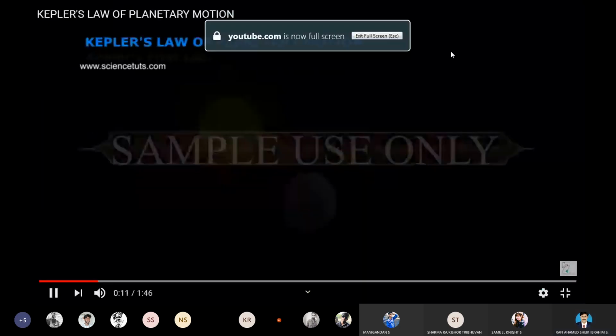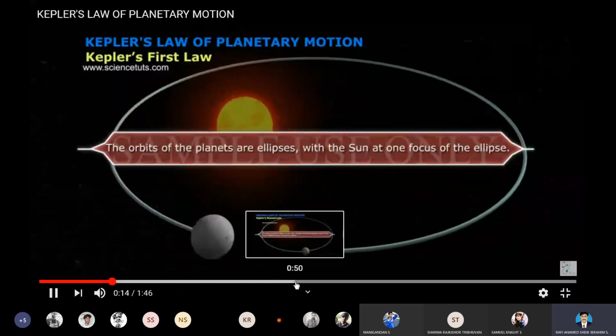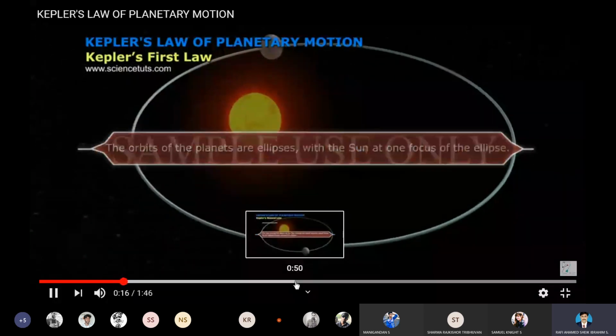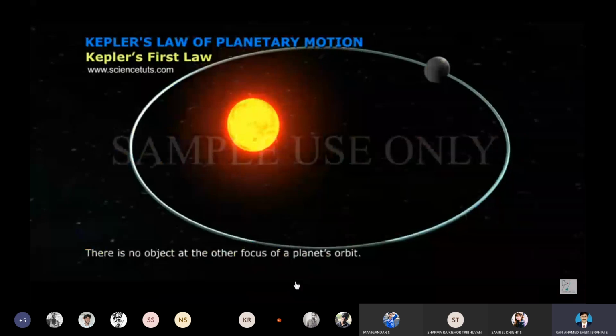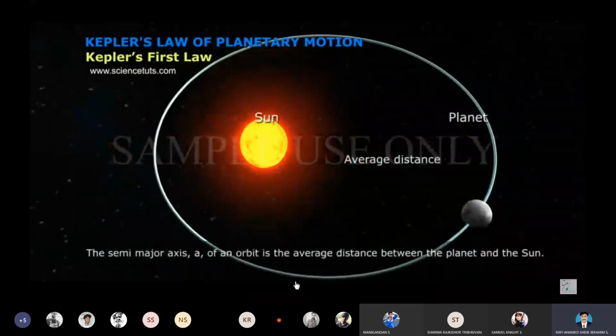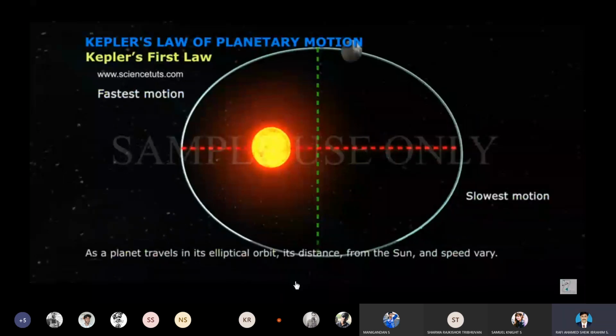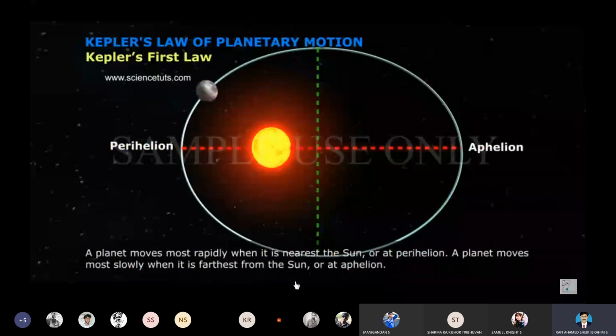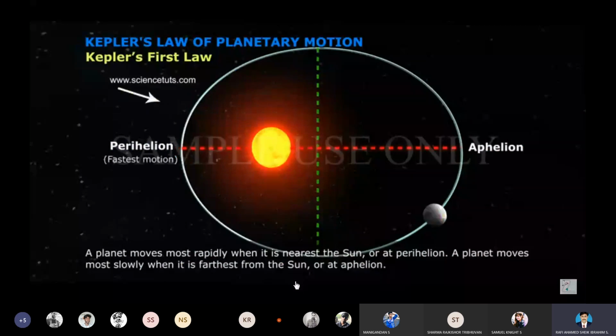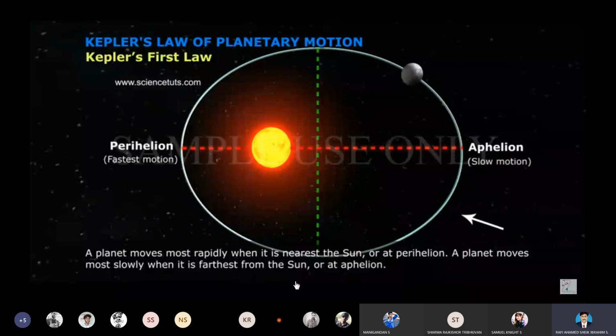Kepler's first law. The orbits of the planets are ellipses with the sun at one focus of the ellipse. There is no object at the other focus of the planet's orbit. The semi-major axis A of an orbit is the average distance between the planet and the sun. As a planet travels in its elliptical orbit, its distance from the sun and speed vary. A planet moves most rapidly when it is nearest the sun, at perihelion. A planet moves more slowly when it is farthest from the sun, at aphelion.